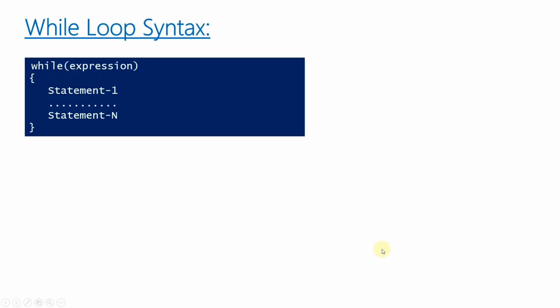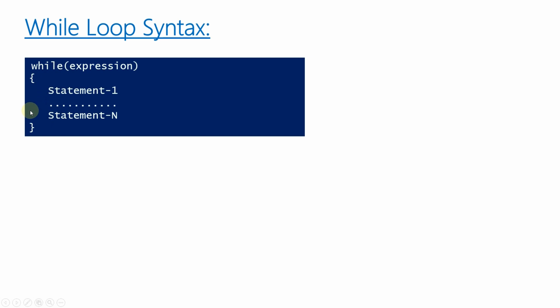Here you can see the syntax of while loop. First we write the while keyword, then the condition expression, and in brackets we write some lines of code. While executing, first of all it checks the condition, and if the condition is true, execution goes further and executes statement 1, statement 2, statement 3 and so on.